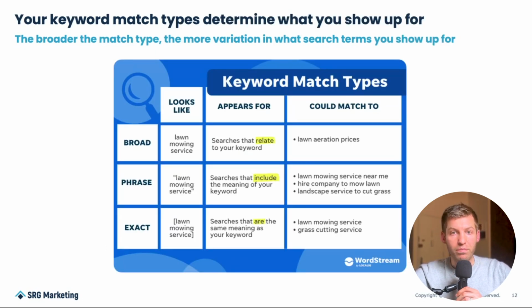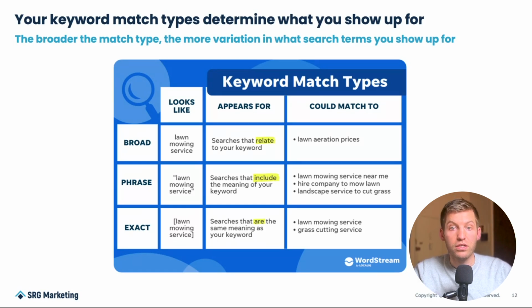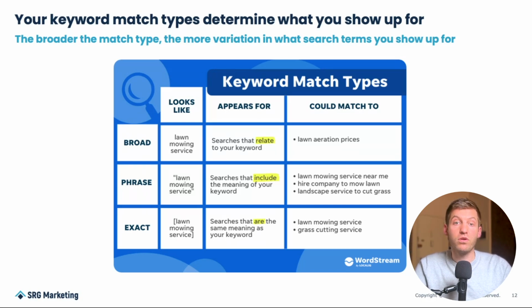So there are three keyword match types in Google, and you've got to be careful about which one you choose because it can really affect what you actually end up showing up for in Google searches. So there's broad, phrase, and exact match. Essentially, broad match is the broadest version of matching. It shows up for searches that relate to your keyword. So it gives you the most volume, but it can also deviate the farthest from your original keyword. Exact match, on the other end, is only showing up for something that has exactly the same meaning as what you searched. So you're going to show up for more of exactly what you're targeting, but there's going to be a lot less search volume there, and that could affect your campaigns.